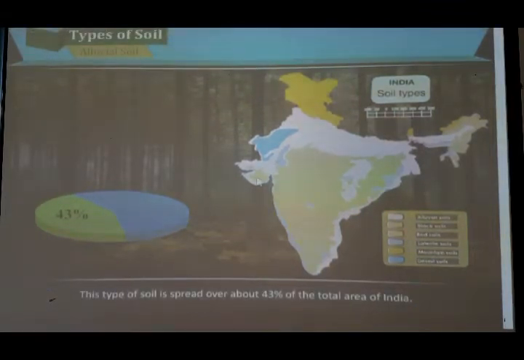So 43%, which is the maximum part of the total area of India, is covered with the alluvial soil. And alluvial soil is considered to be very fertile soil. Even from primary standards we have studied that alluvial soil is considered to be fertile soil.